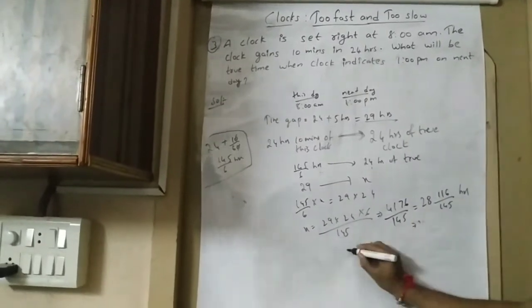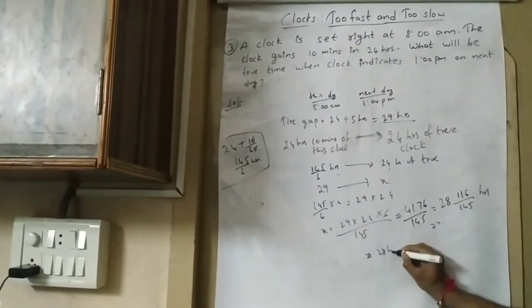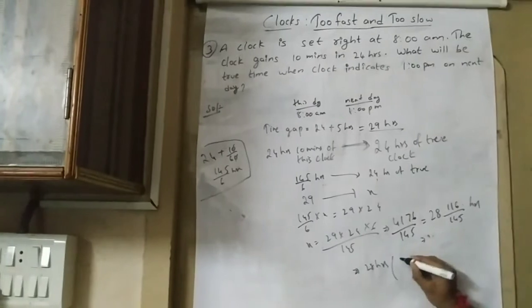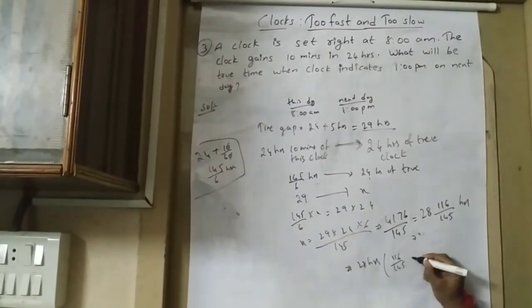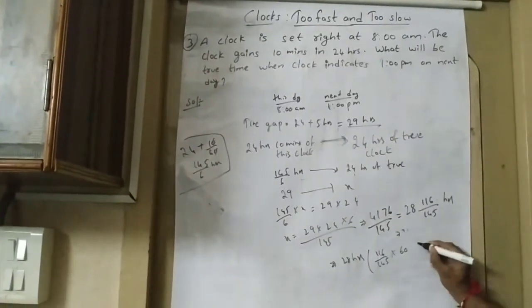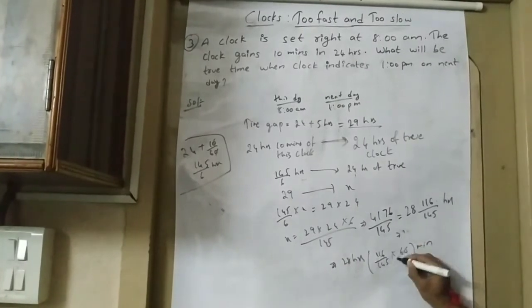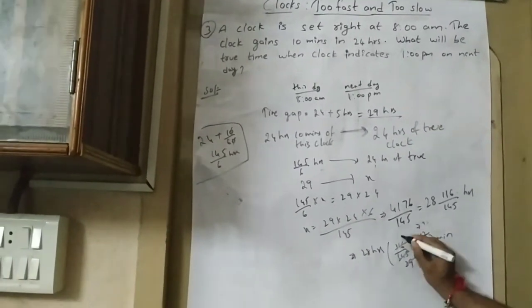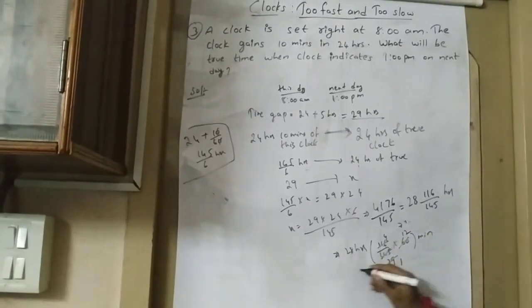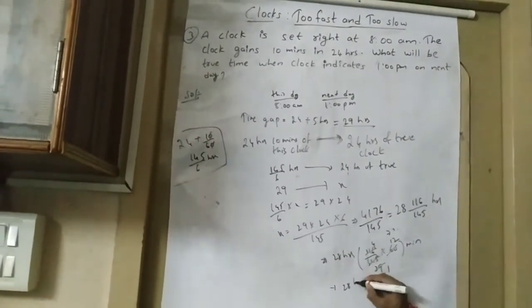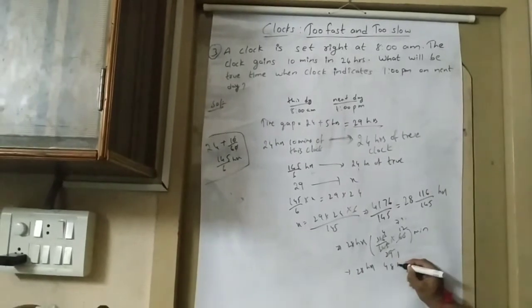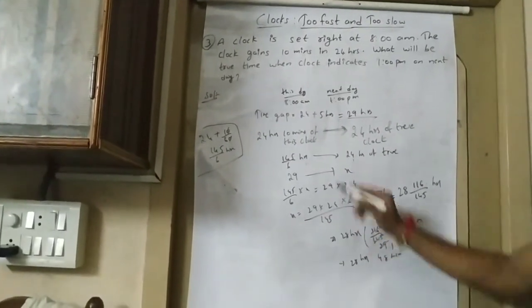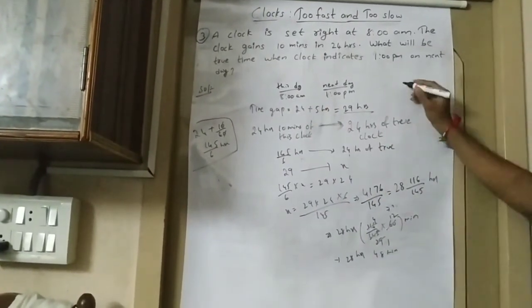So that is 28 hours 116 by 145 into 60 minutes. That is 5 12s are 60 and 5 29s are 145, 29 ones and 29 fours. That is 28 hours 48 minutes.